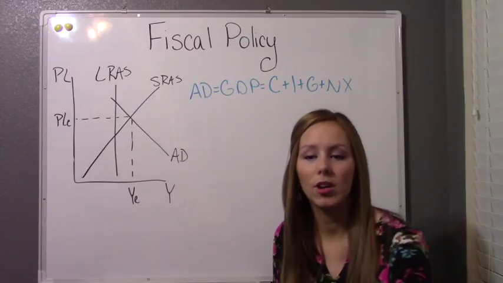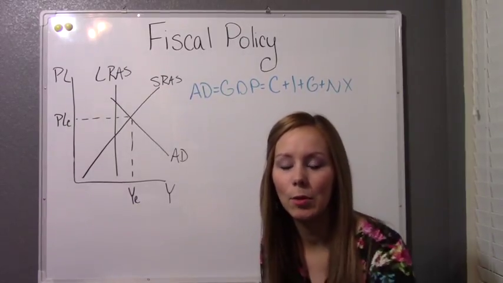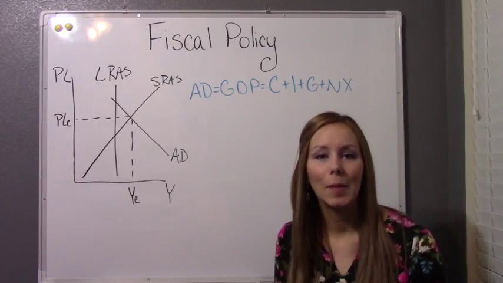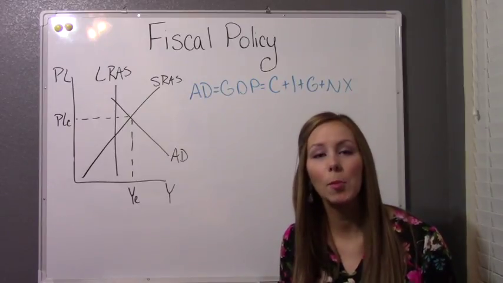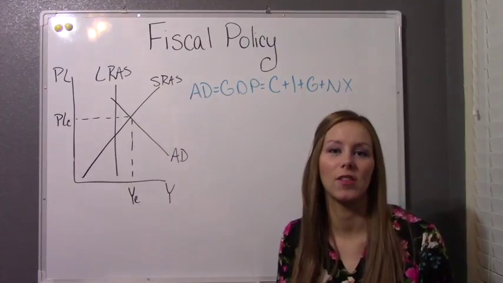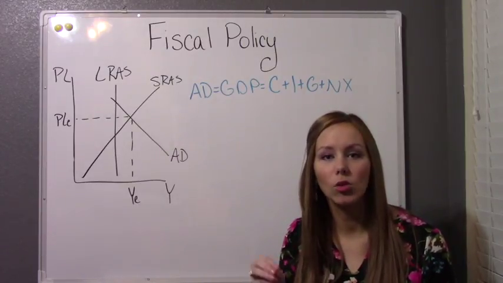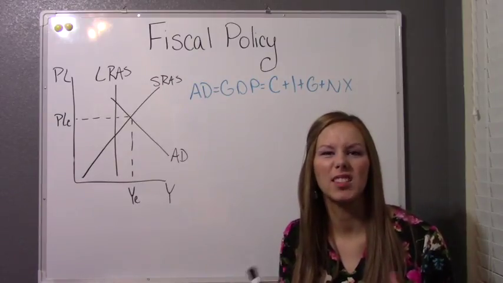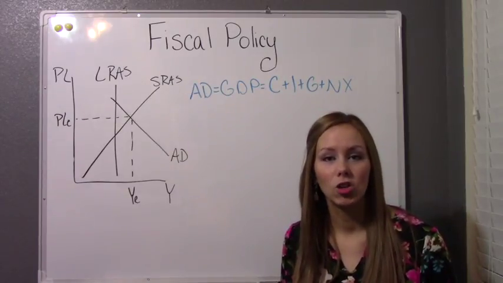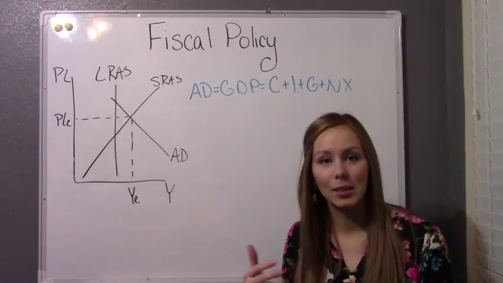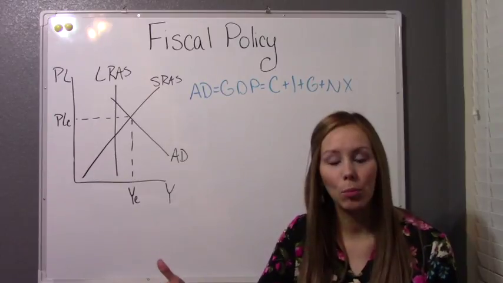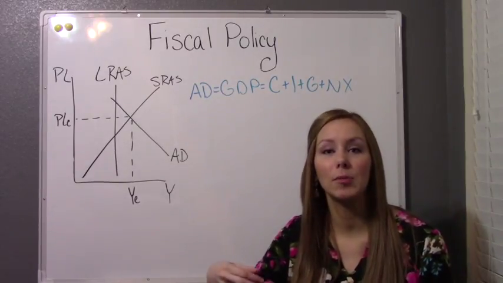Okay. Now, one other thing I want to talk about is time lag. Time lag basically refers to the fact that fiscal policy isn't always as effective as we'd like it to be because of the time that it takes to take these measures. For example, if we move into recession, it's going to take some amount of time for economists to really diagnose it as a recession, that we have enough months of low GDP that they can say officially, yes, we're in a recession, it's not just a small contraction. Then Congress is going to spend some time trying to pass a budget. That's going to take some time, and then it's probably going to have a little bit of time lag before that budget gets implemented. And then when people get that money, it's going to take some time for them to spend that money.